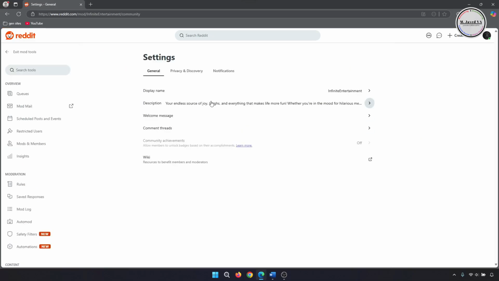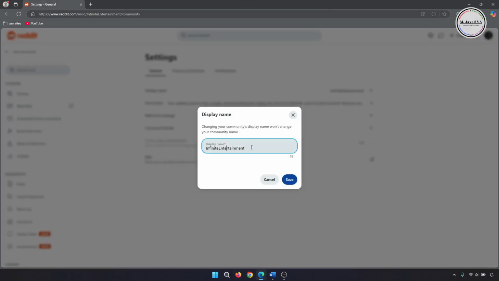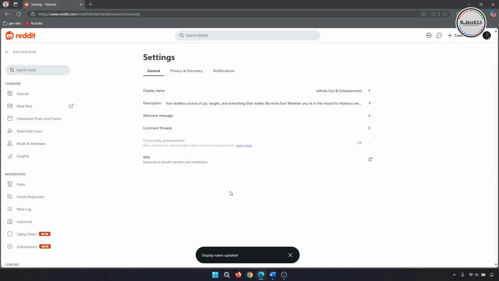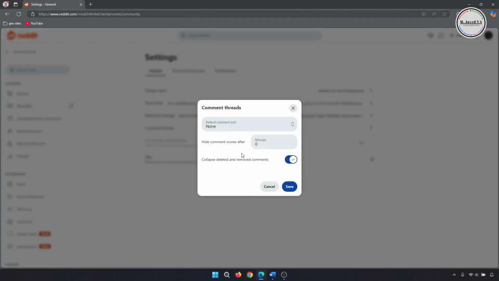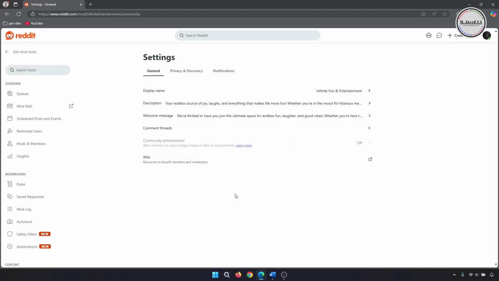and here you can change the display name of your subreddit. Make changes in the description. Add a welcome message. Change comment thread settings. And if you want, you can even create wiki resource pages for the benefit of members and moderators.